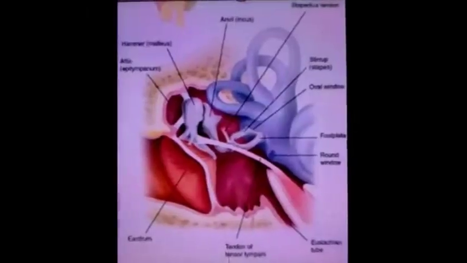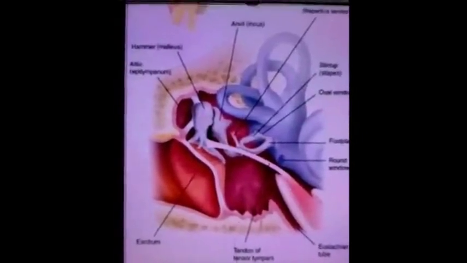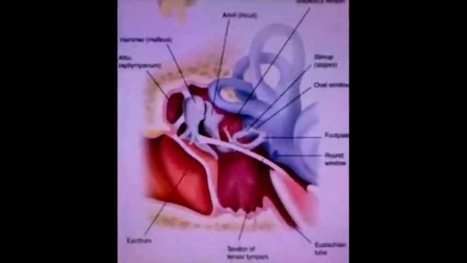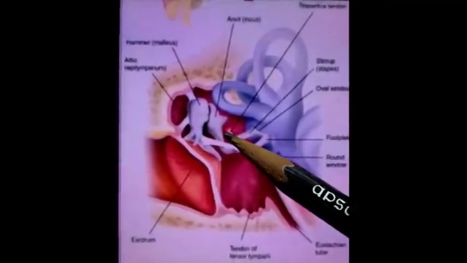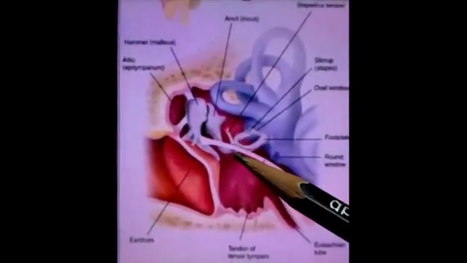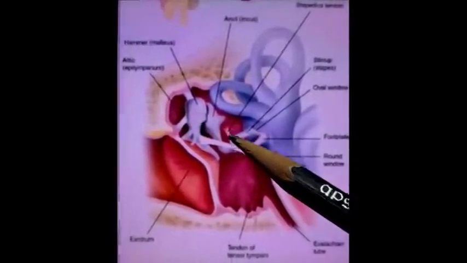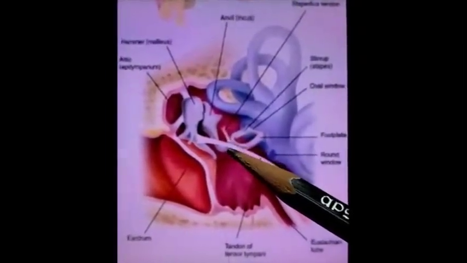Next is hyperacusis. Hyperacusis means hearing sound at a high volume. This condition arises because of paralysis of the stapedius muscle. The muscles of the ear are responsible for dampening down the intensity of the sound vibrations.